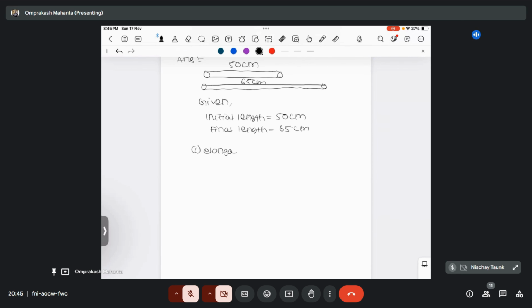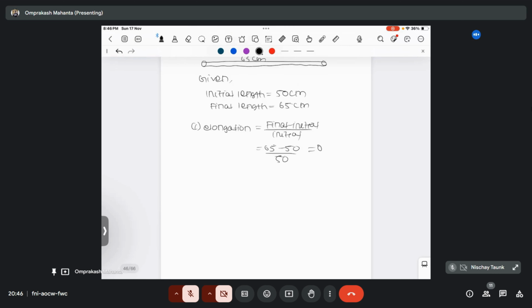That is final length minus initial length, divided by initial length. So 65 minus 50, by 50. It will give you 0.3.